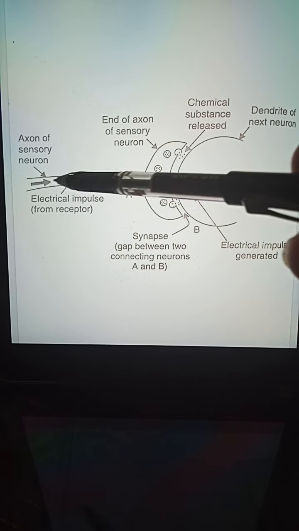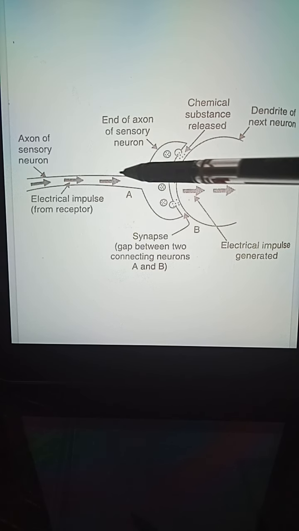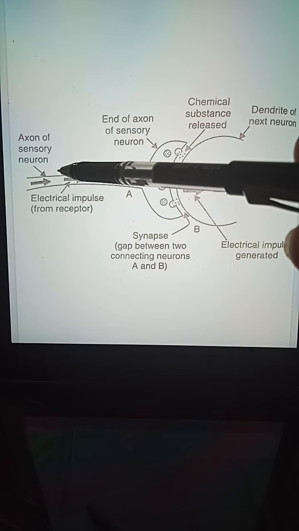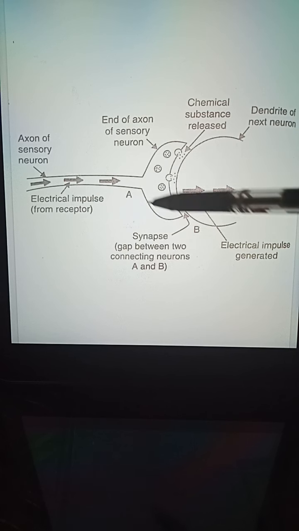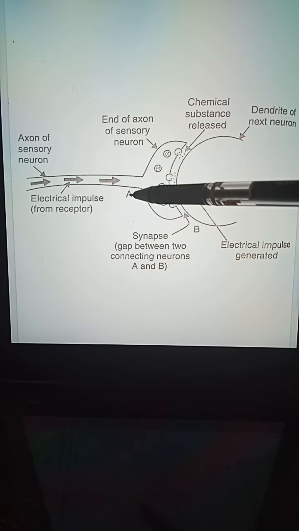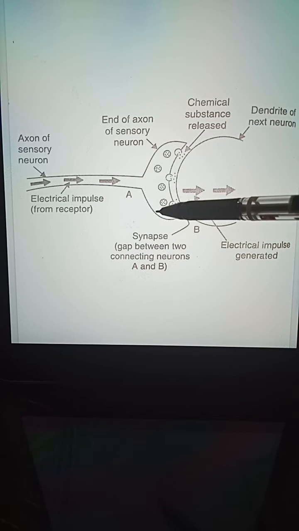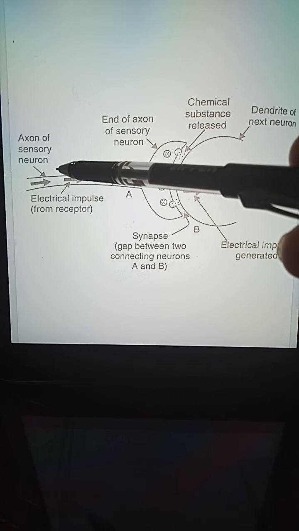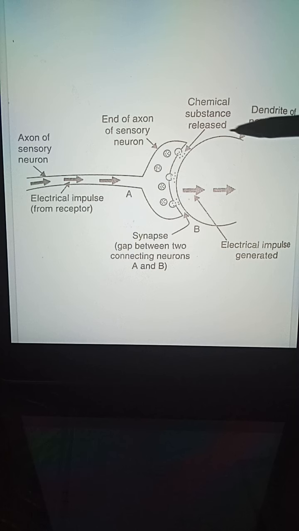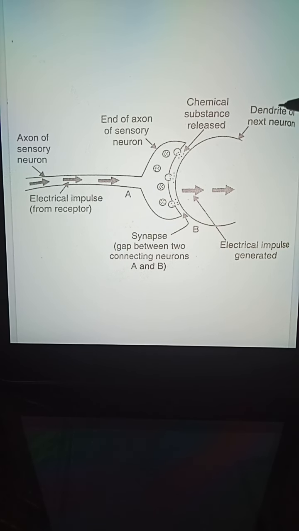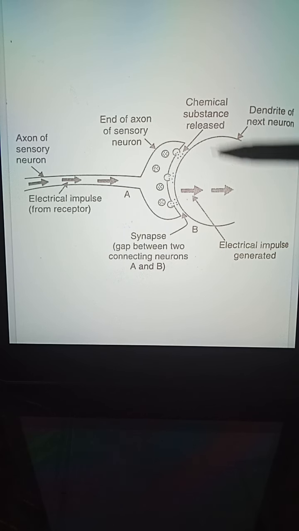This diagram is showing the axon of neuron A, the first neuron, with the axon and the nerve endings. And of neuron B, only the dendrite part is shown here.